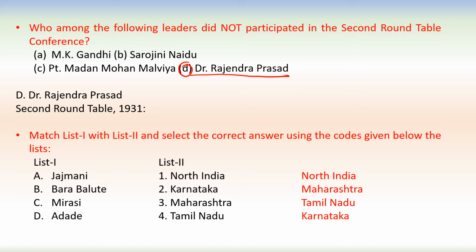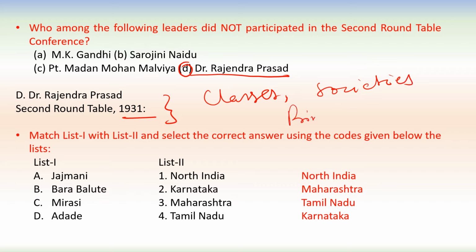Second roundtable conference happened in 1931, just after Gandhi-Irwin Pact, and many leaders from many classes, from many societies, and from princely states participated in the second roundtable conference, but Dr. Rajendra Prasad was not the part of it.